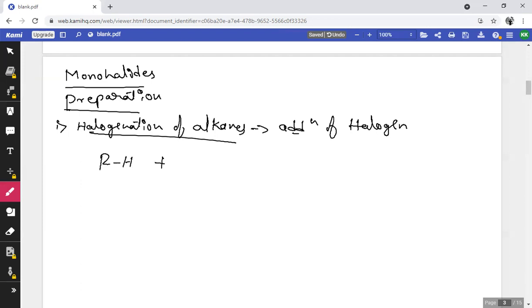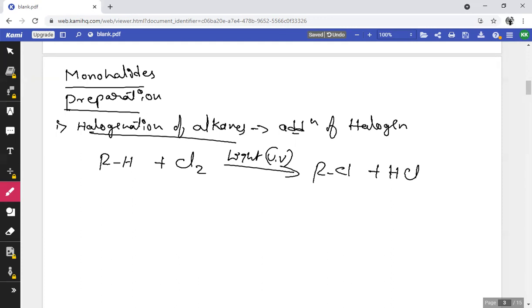Then we will consider a halogen molecule, for example a chlorine molecule, in the presence of light, that is UV light. Here a replacement of hydrogen by halogen takes place to give RCl, and the byproduct is HCl.